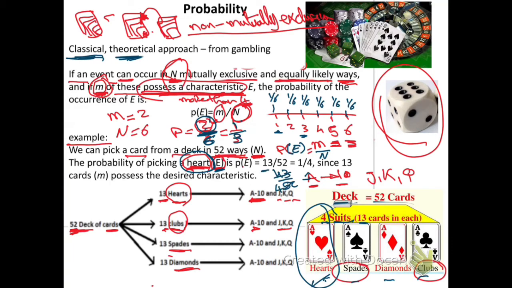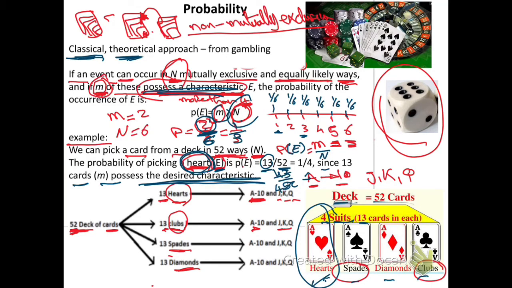The 13 possess the characteristic of heart, divided by the total number N, 52, since 13 cards, M, possess the desired characteristic. What we are looking for is heart.